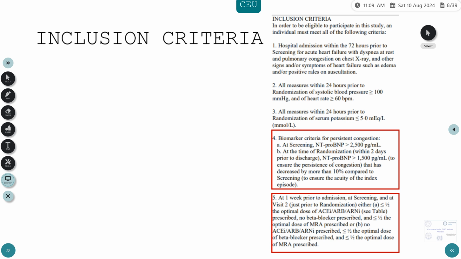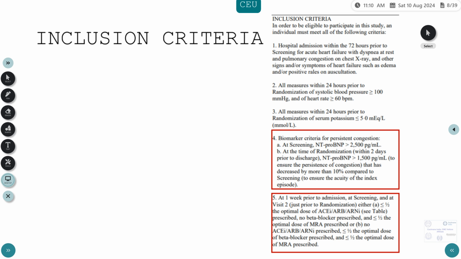Coming to the inclusion criteria, we've already seen the patient population, 18 to 85 years, and they should have hospital admission within 72 hours and should be hemodynamically stable. But these two criteria were a bit strict, I felt, in terms of the biomarker criteria. At screening, the patient should have had an NT-proBNP more than 2,500, and at randomization, that is within 2 days prior to discharge, the NT-proBNP should have fallen by more than 10%, but should still be more than 1,500. That was quite a strict criterion for patients to be included.